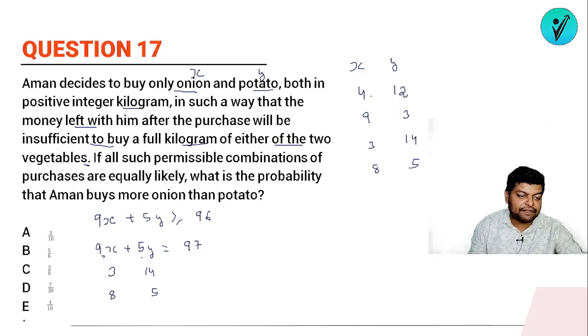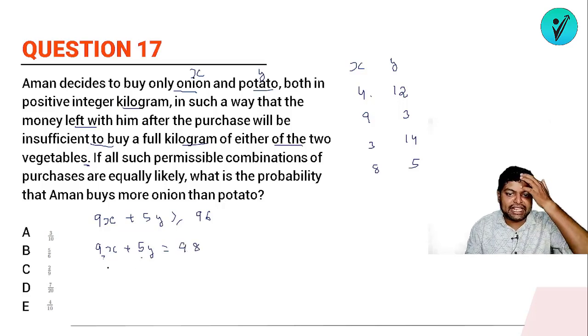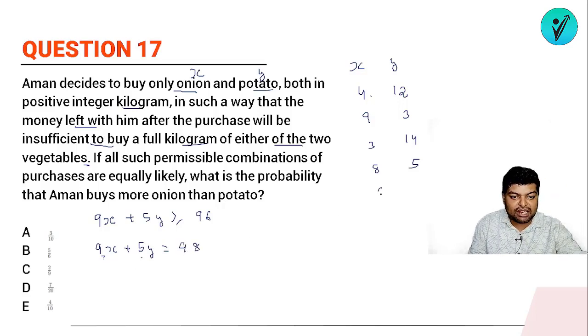Suppose instead of taking this equation, अगर मान लो आपने ये इक्वेशन लिया 9x + 5y = 98. ठीक है, तो 9 into 2 आता है, यानी this will become 2 और ये क्या हो जाएगा? 80 यानी 16. तो यहां से अगर आपने एक पैटर्न देखा होगा, देखो, this is becoming 4, this is 2, this is 3, this is 2, so this is 9, this is 8, so next time it should be 7.